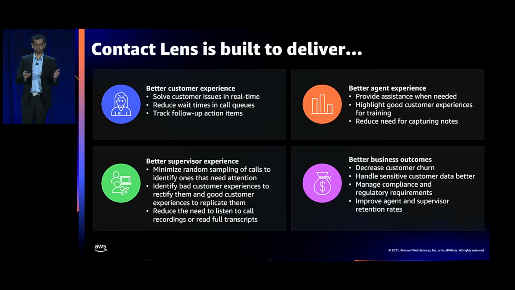Contact Lens is helping you keep sensitive data secure, and it is helping you comply with regulatory requirements. Happier agents and happier supervisors lead to better retention rates for your contact center staff. And happier customers overall lead to better customer retention and less customer churn.